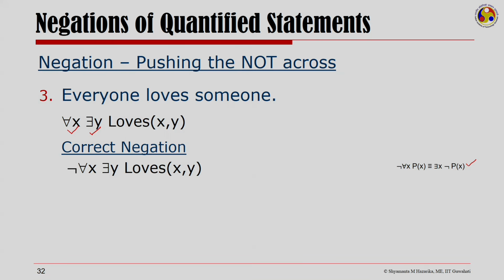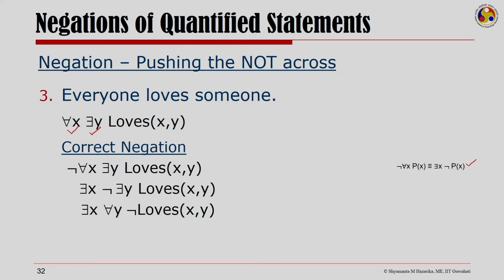So, we could write this and push this not inside, or I could now replace this statement as there exists x not of there exists y loves x comma y, and then I could take this one step forward to replace it with the second De Morgan's law that we had seen, that not of there exists x p of x is same as for all x not p of x, and replace this here to write for all y not loves x comma y.